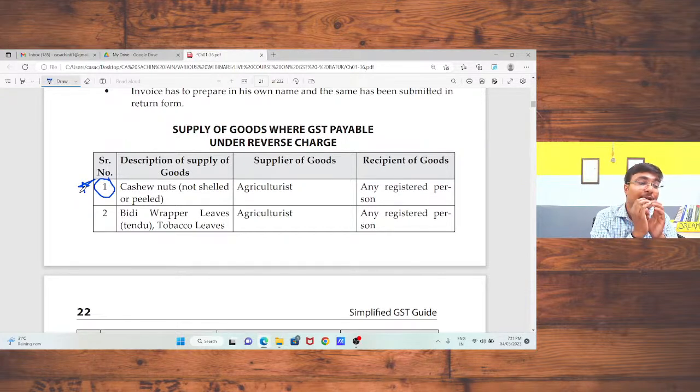Petroleum is not exempted. Petroleum is a non-GST supply. Although the principal part is a non-GST supply, hence the transportation and other ancillary services will also be exempted. Hence जो freight होता है वो भी यहाँ पर exempted हो जाता है. That is, उसके ऊपर भी यहाँ पर GST charge नहीं होगा.